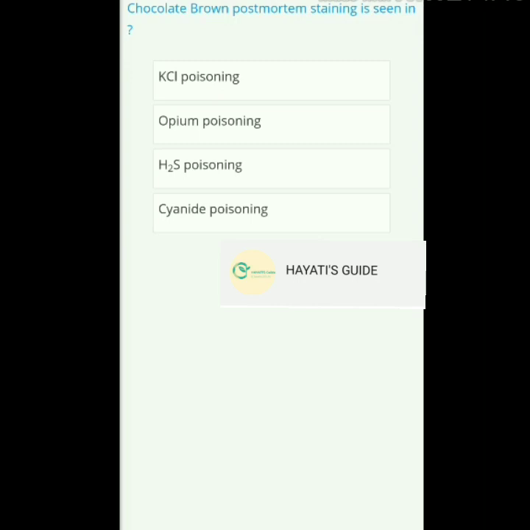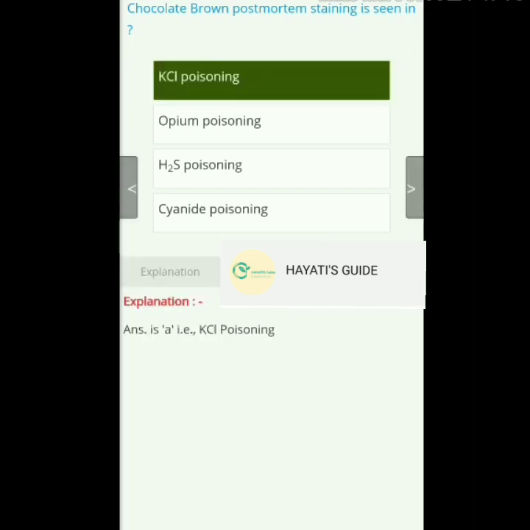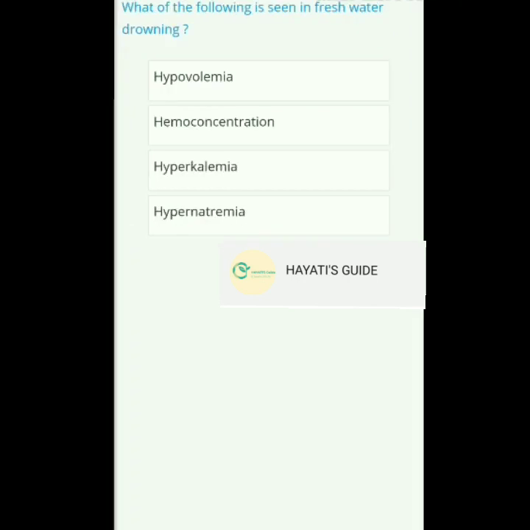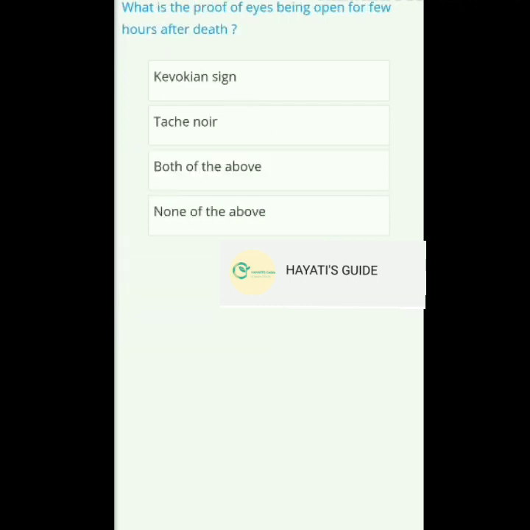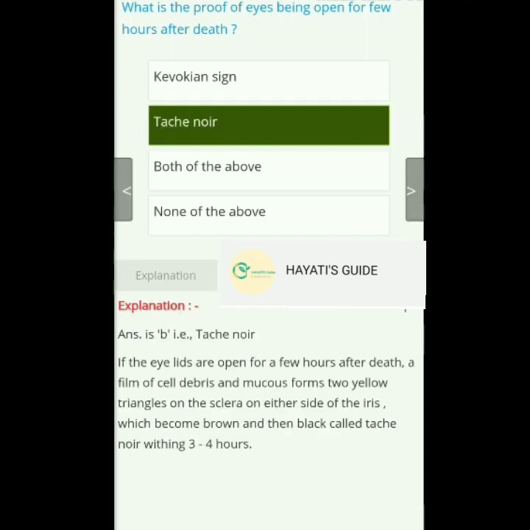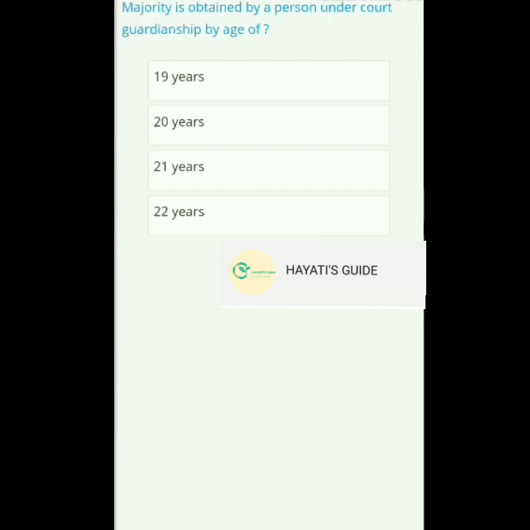Next question. Chocolate brown postmortem staining is seen in what poisoning? The answer is potassium chloride poisoning. Next question. Which of the following is seen in freshwater drowning? And the answer is hyperkalemia. Next, what is the proof of eyes being opened for a few hours after death? And the answer is tache noir. Just read the explanation by yourself for clear understanding.